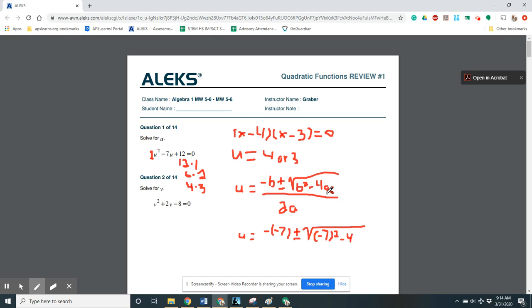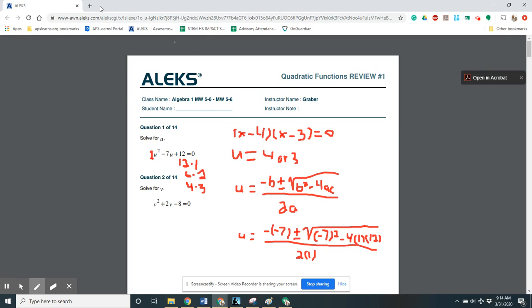Our a is this number, which is 1. So 4 times 1. And then our c is this number here, which is 12. So 4 times 1 times 12, over 2 times our a, which is 1.